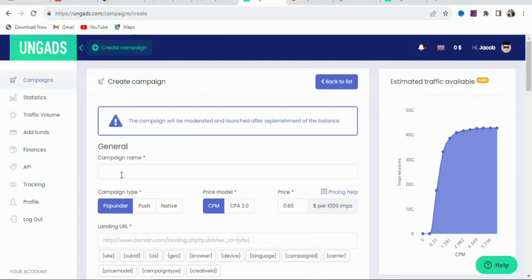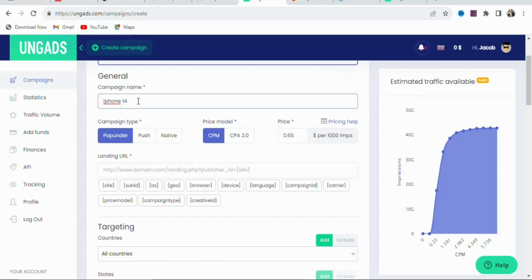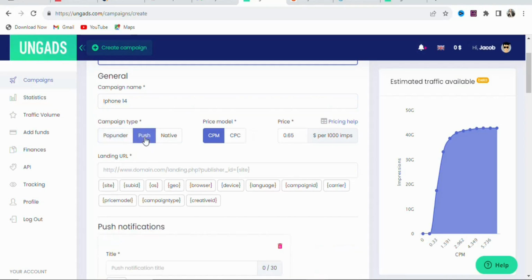Once you click on it, you are going to enter the name of your campaign right here. So let's type iPhone 14, something like this. Once you type the name of your campaign, the next step is that you are going to select your ad format. You can see it right here. They have pop under, push notification, native ads. So any of them that you want, you can select. In this case, we are going to select push notification.